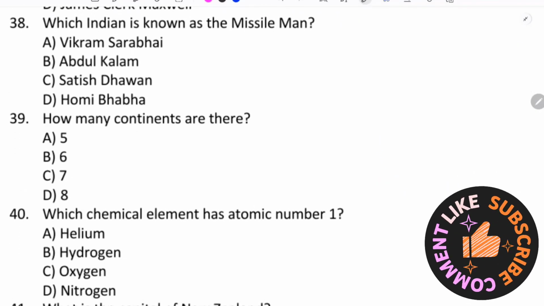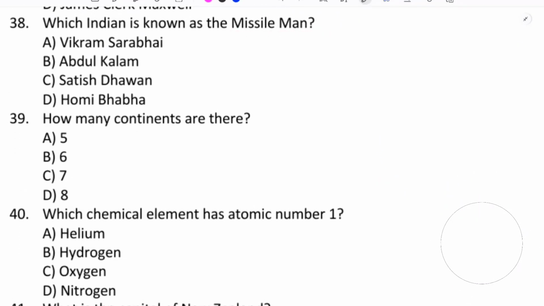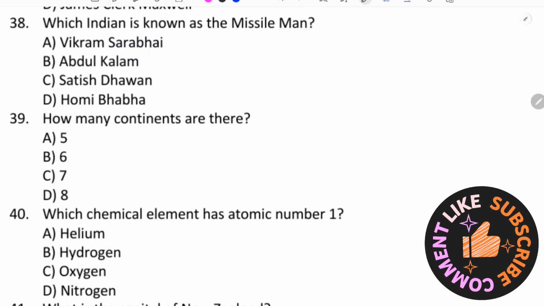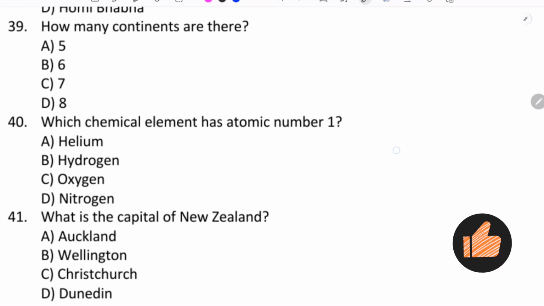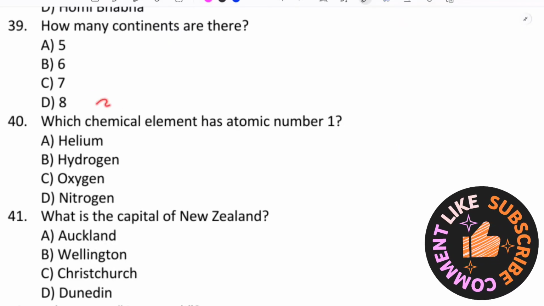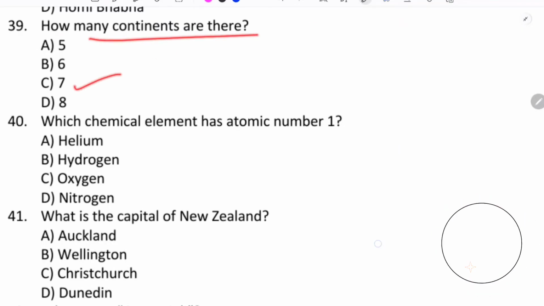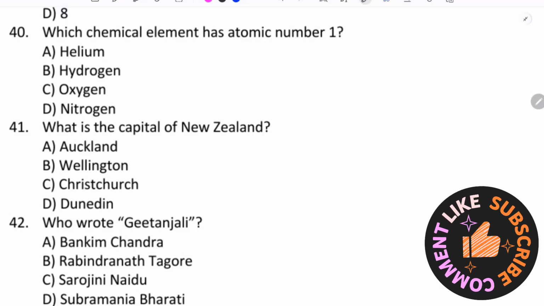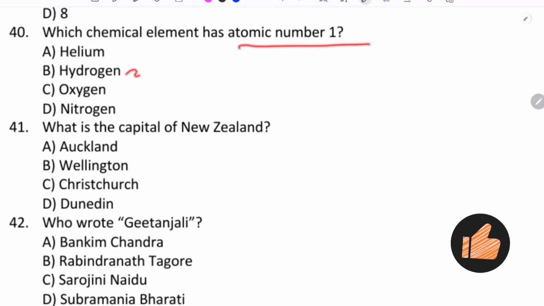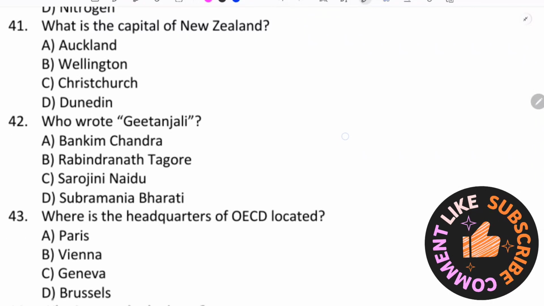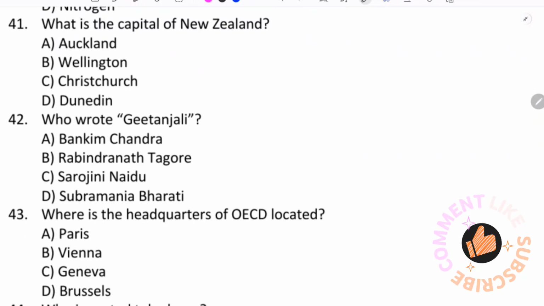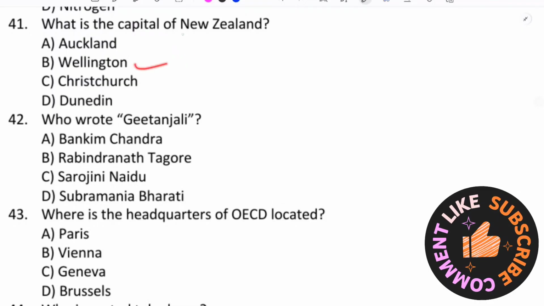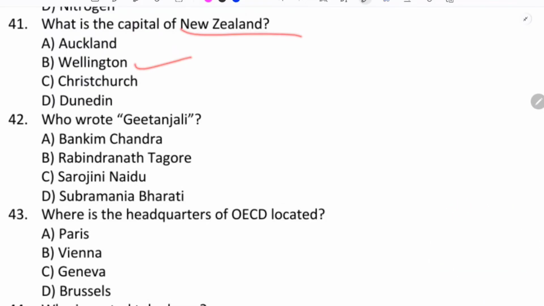Which Indian is known as the Missile Man? APJ Abdul Kalam. Missile Man, Abdul Kalam. How many continents are there? 7. Which chemical element has atomic number 1? Atomic number 1, hydrogen. What is the capital of New Zealand? Wellington. New Zealand, Wellington.